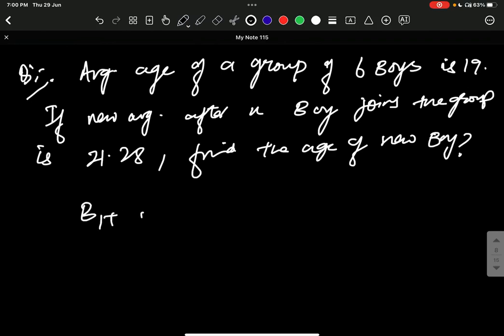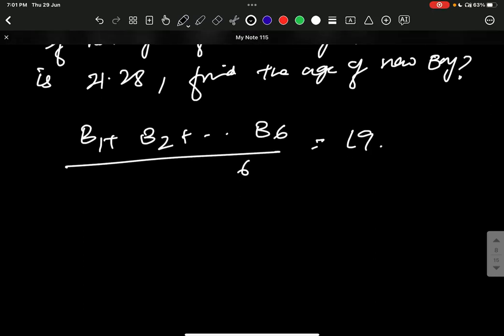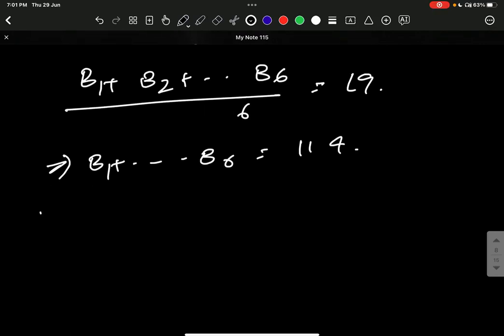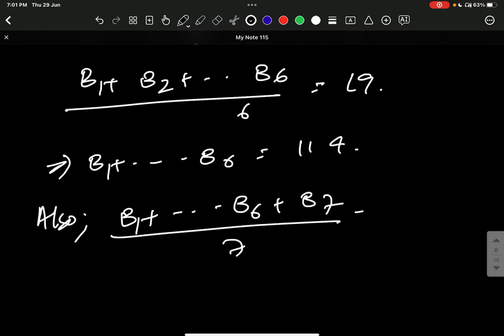So let's just say B1, B2 up till B6 divided by 6 is equal to 19, which implies B1 up till B6 is 114. Then also B1 to B6 and a new person included, divided by 7.